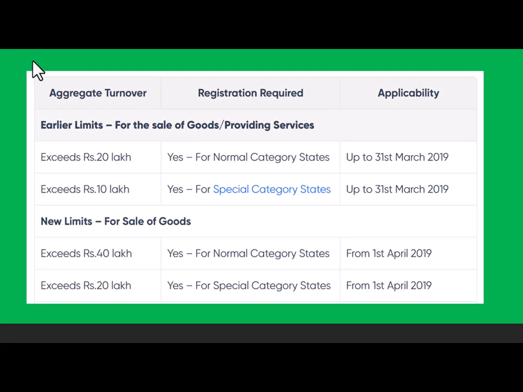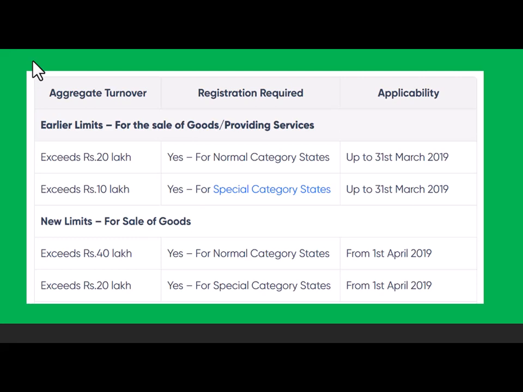Normal category for 20 lakhs, it is for all the states, and for 10 lakhs, it is special category states, mainly northeastern part of India and hilly areas of India. This provision came into effect from 31st of March 2019.